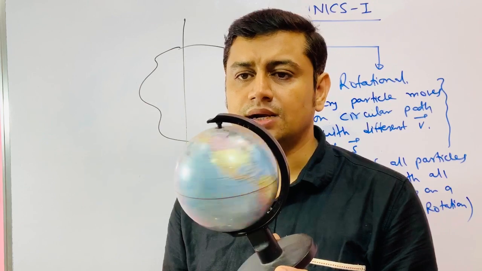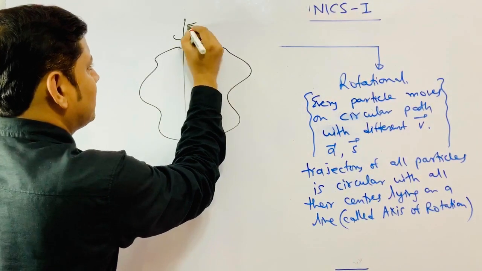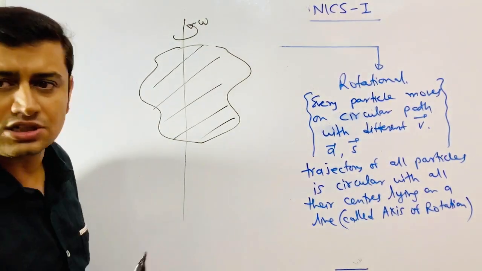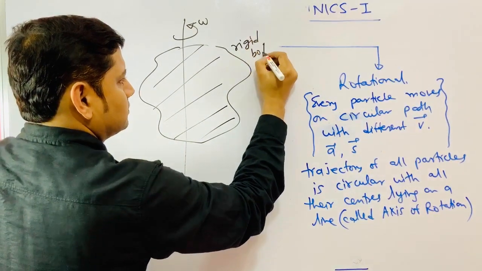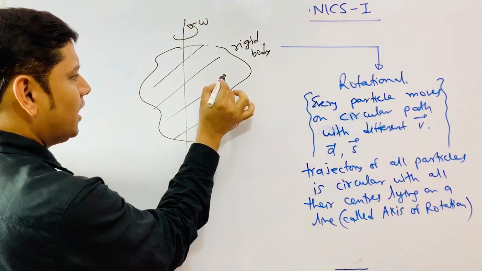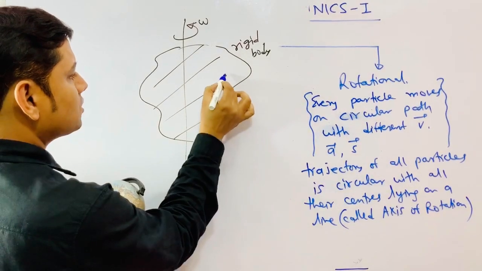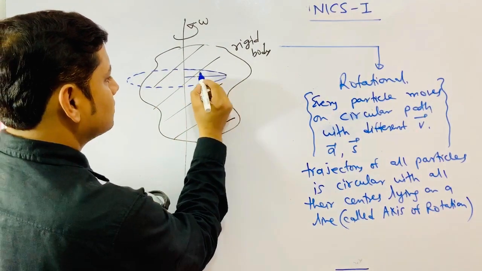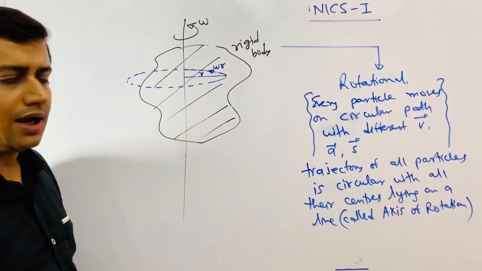If this body is rotating with angular speed omega, and this is a rigid body, like some crusher stone kind of thing, take a point here. You can see that this point moves on a circular path like this. This point has radius r, and its speed would be omega into r.